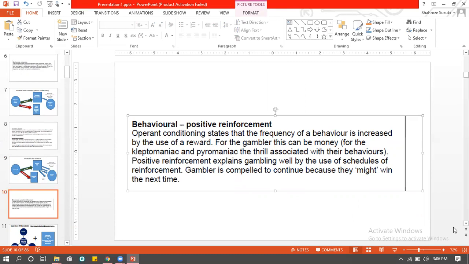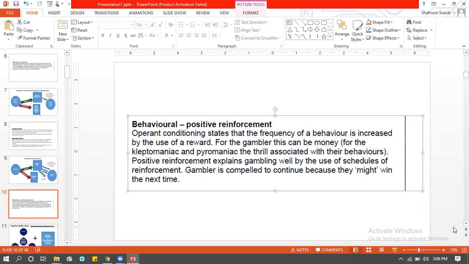For example, if a person who sets fire, or a person who steals, right? When they get pleasure, they want the pleasure again, so they will repeat that. But gambling disorder people have variable ratio schedules, so they don't know when they will experience that pleasure.